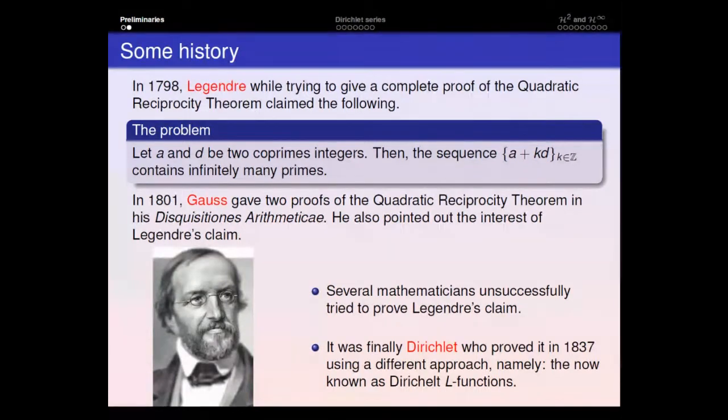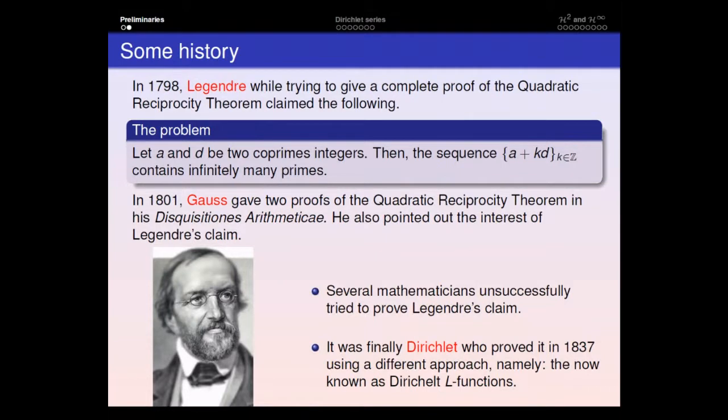Three years later, Gauss gave two proofs of the quadratic reciprocity theorem, which was the theorem that Legendre was trying to prove, but he did not prove the problem, and in fact, he outlined its importance in his Disquisitiones Arithmeticae. So if Gauss thought that this problem was important, it should have some interest. So several mathematicians, among others Legendre, tried to prove the claim.